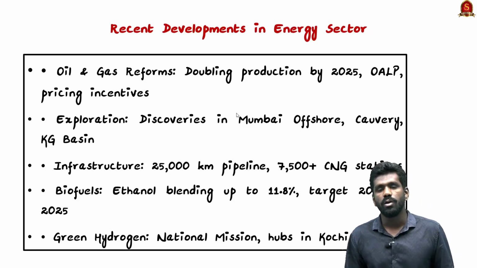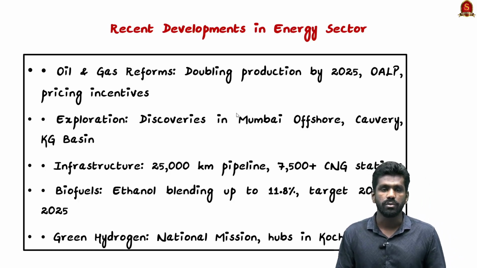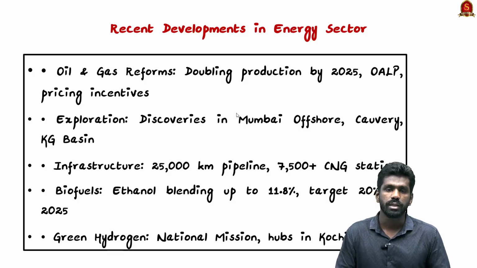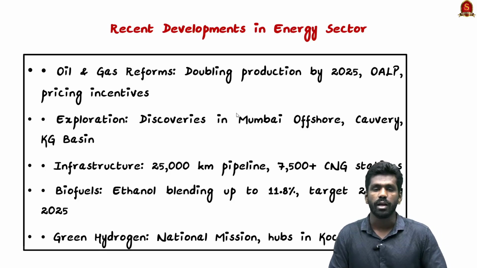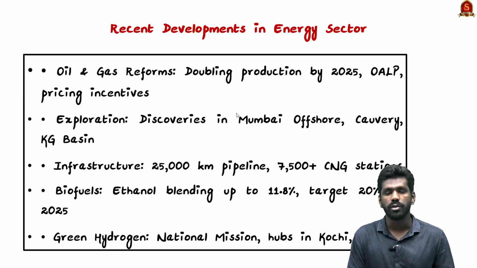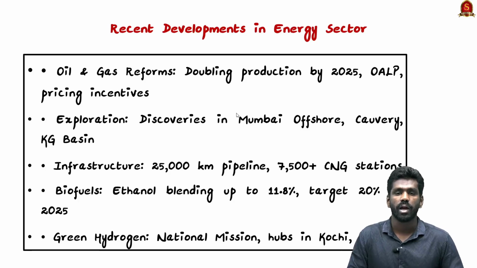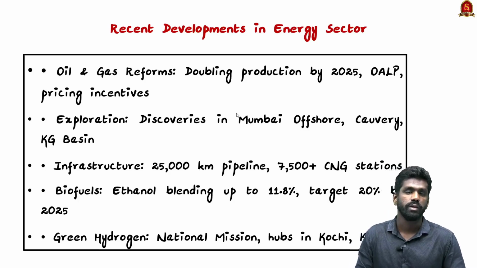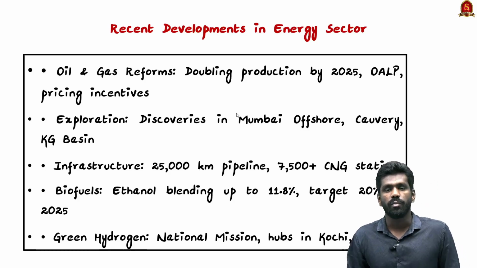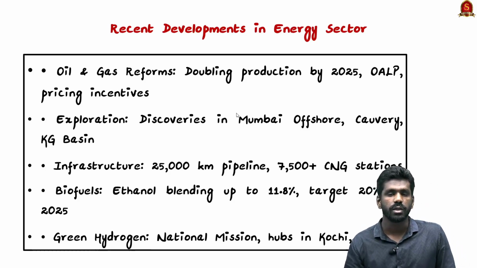The government has also simplified the exploration rules under the Open Acreage Licensing Policy (OALP). There are also attractive pricing incentives for the new gas fields. So the government is going to tap the domestic oil and gas resources over the next 5 years. The plan is to tap most of the domestic oil and gas resources by 2030.